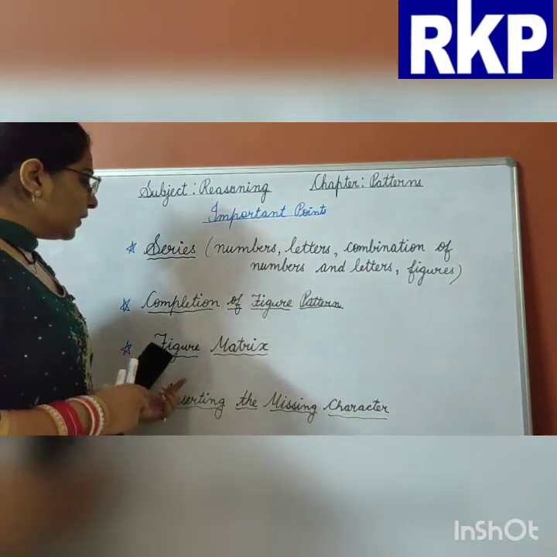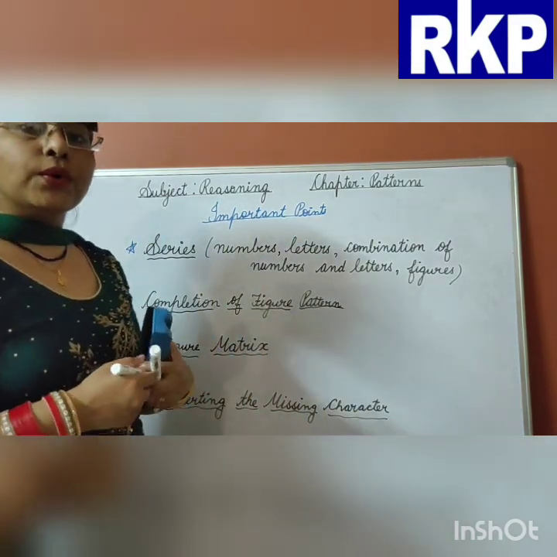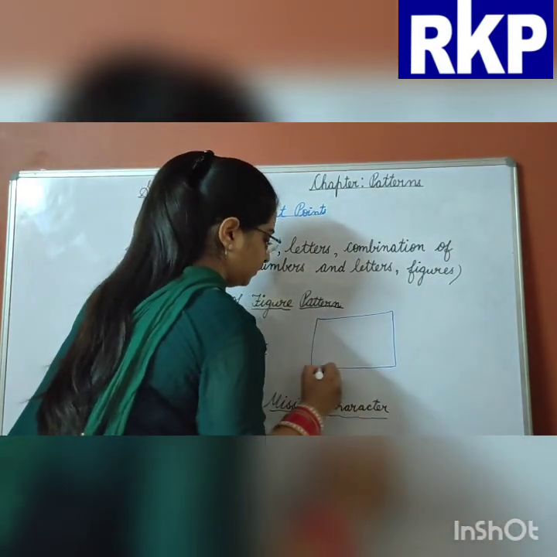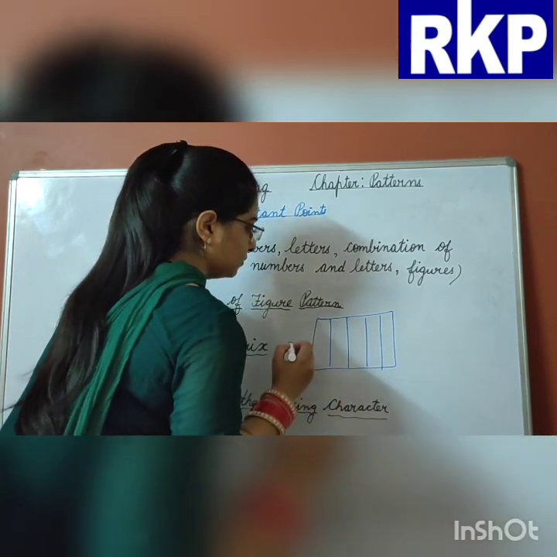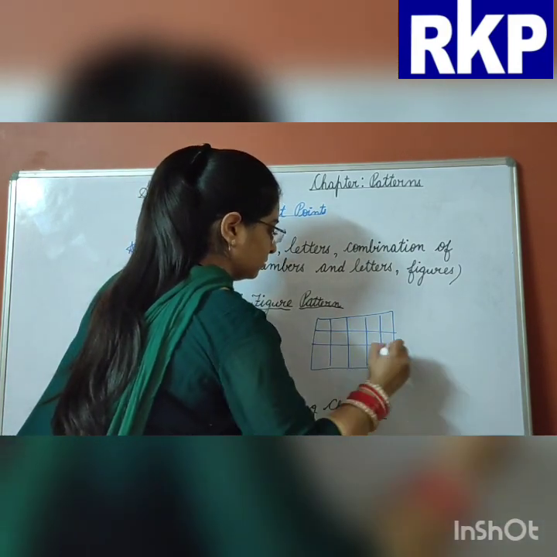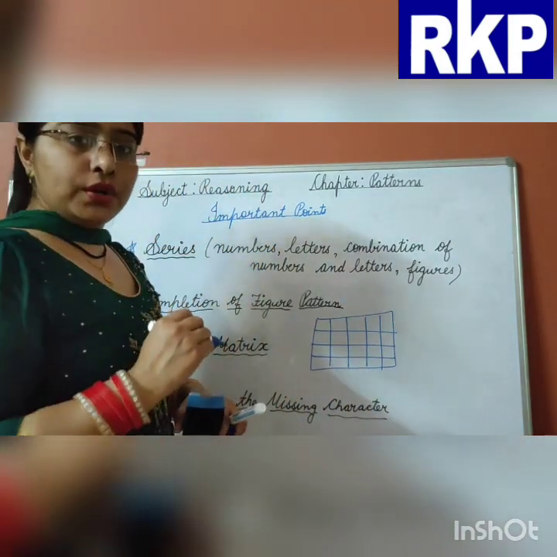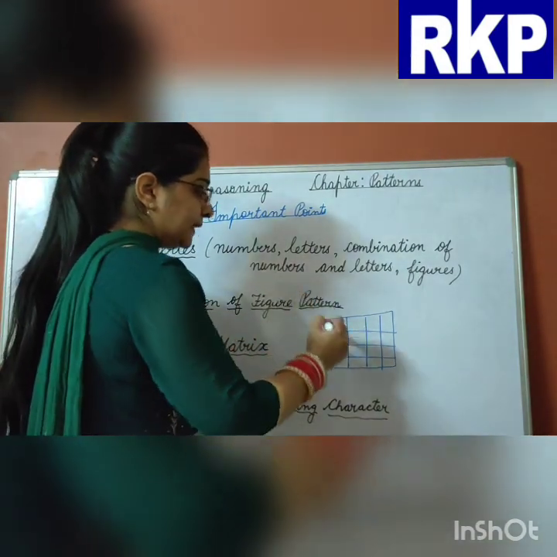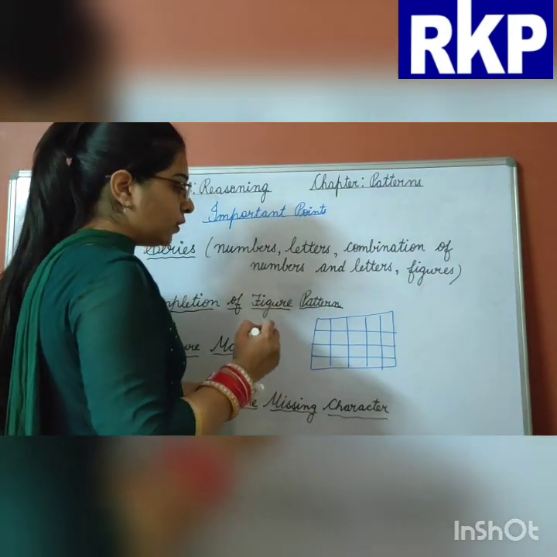Now, figure matrix. Matrix means when we work with rows and columns, like this. In these types of questions, we have to find out the series, whether it is column wise or row wise.